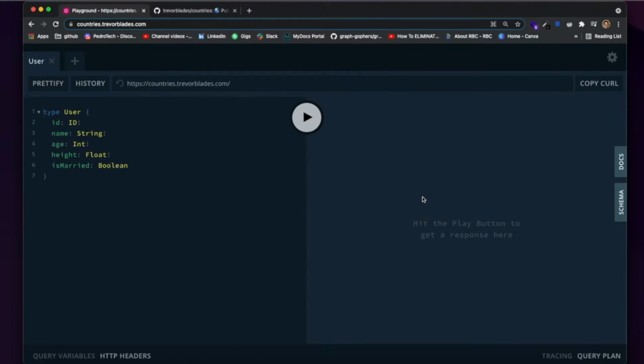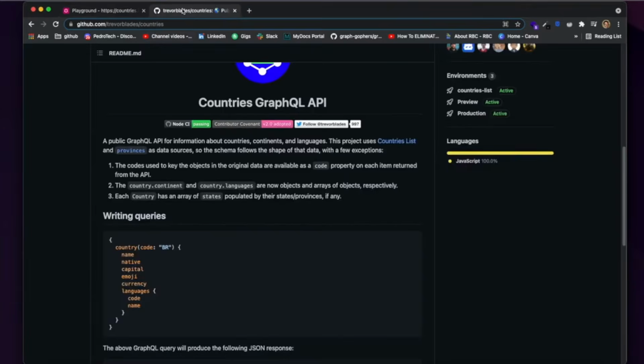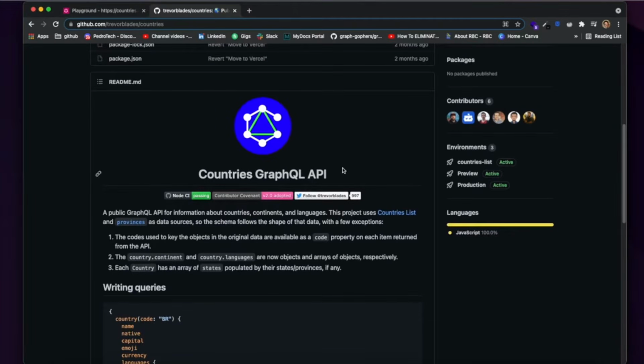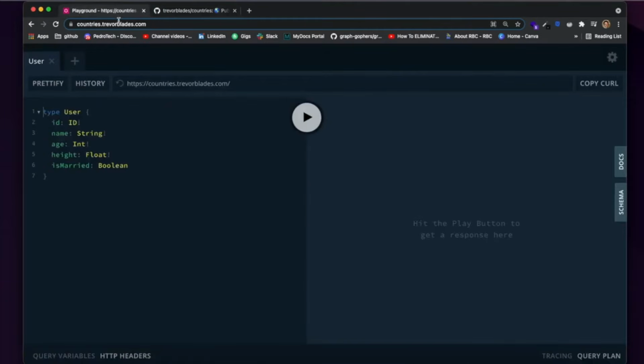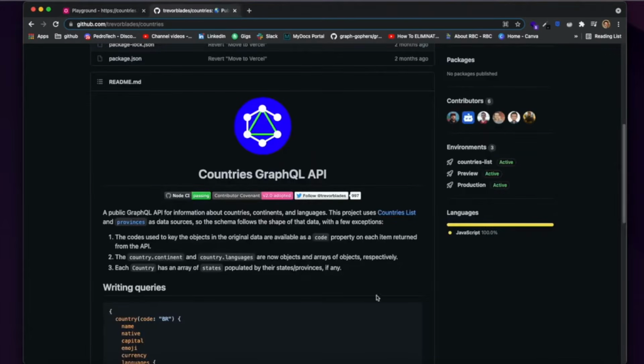Today we're actually going to start working a little bit with the GraphQL language, as I promised in the last video. I'm going to go over the basic types, also go over a little bit of how the GraphQL schema is defined, so the structure of a GraphQL schema, and also at the end I'm going to be using a public GraphQL API, as you can see over here. And with this API, we're going to be querying and fetching data using GraphQL. So I'm going to teach you guys the basics, so how to make a basic query to an API. And if you're interested, the link for this API will be in the description.